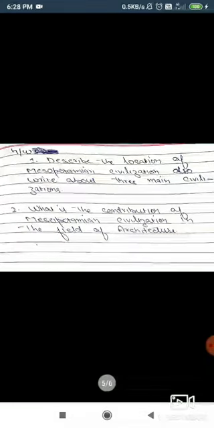For tomorrow, you will have homework: describe the location of Mesopotamian civilization, and also write about the three main civilizations, which are Sumerian, Babylonian, and Assyrian. And the next question you will write in your notebook is: what is the contribution of Mesopotamian civilization in the field of art and architecture?